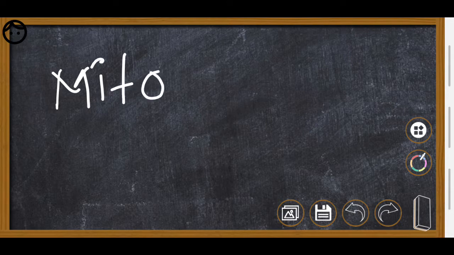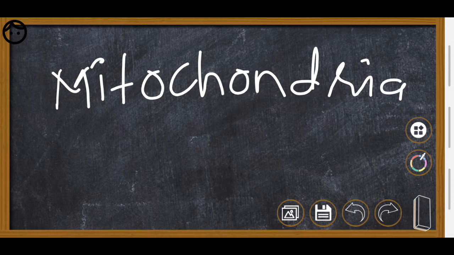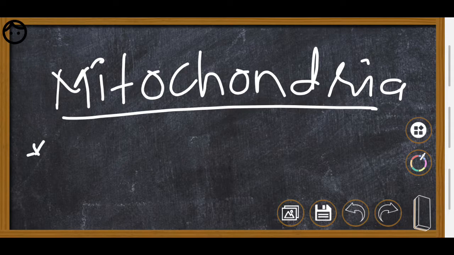Okay, good evening, students. Today we are going to discuss one of the organelles of the cell, that is mitochondria. Already we discussed the plasma membrane and nucleus of the cell. Now we have to discuss the mitochondria. What is mitochondria? We already discussed it in eighth class also. Again we have to give the introduction about it.